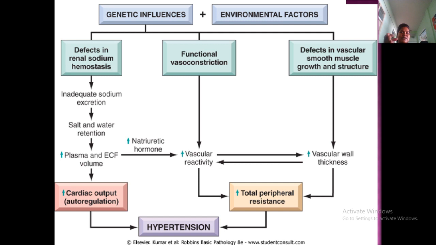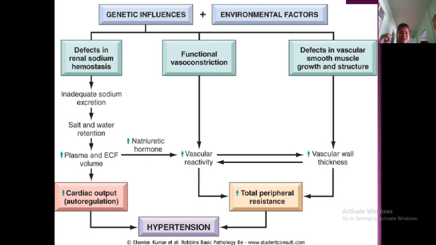Because of these genetical and environmental factors, three things will be happening: defects in renal sodium handling, functional vasoconstriction, and defects in vascular smooth muscle growth and structure. So there will be defects in the vascular smooth muscles that we have in the arteries and veins. So what will be happening?